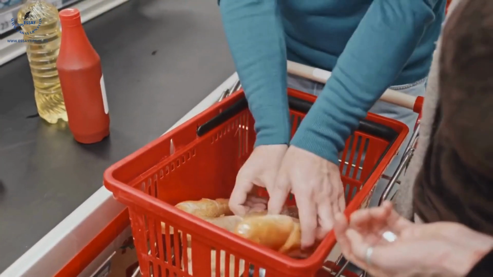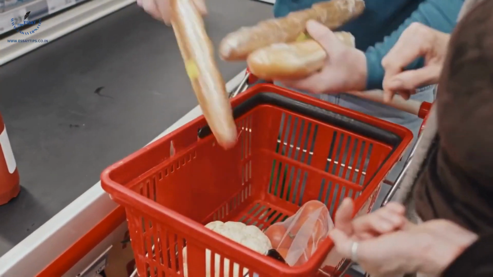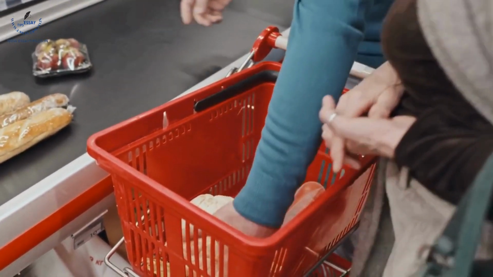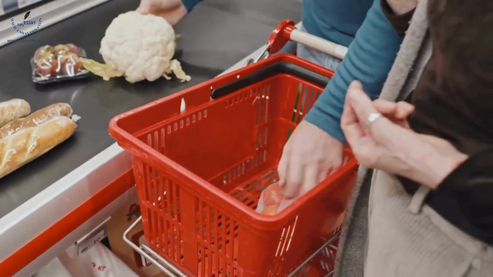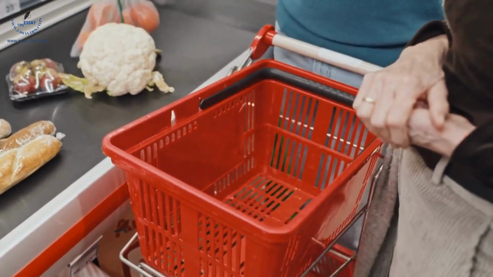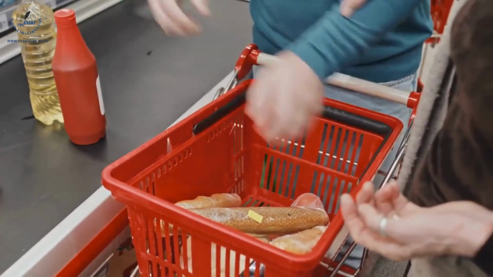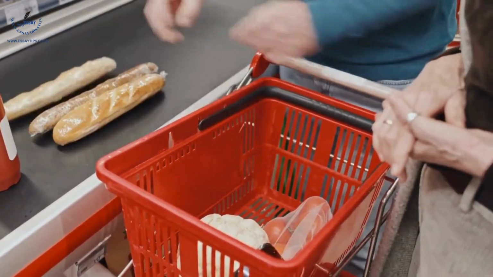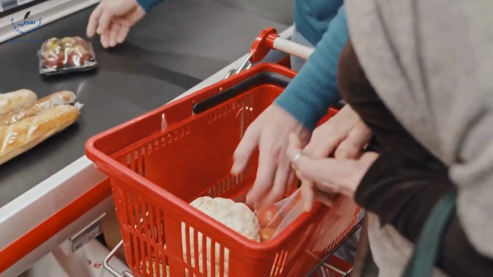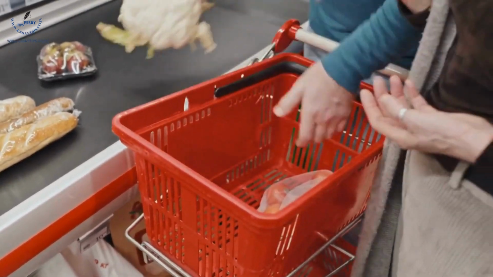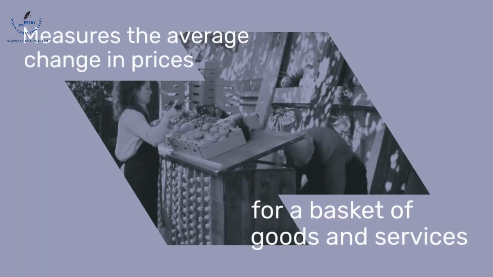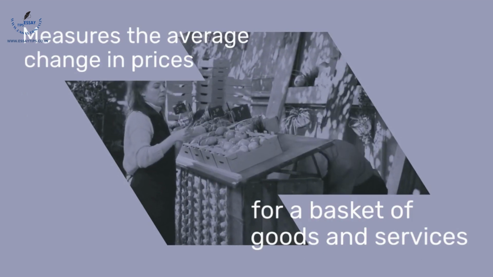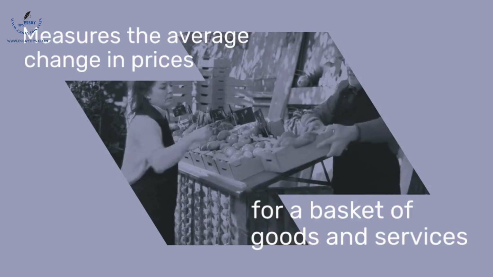Basket of goods and services. The CPI is based on a fixed basket of goods and services that represents the consumption habits of a typical household. This basket includes categories such as food and beverages, housing, apparel, transportation, medical care, recreation, education, and communication, other goods and services. It measures the average change in prices over time for a basket of goods and services, providing insight into the cost of living and the rate of inflation within an economy.